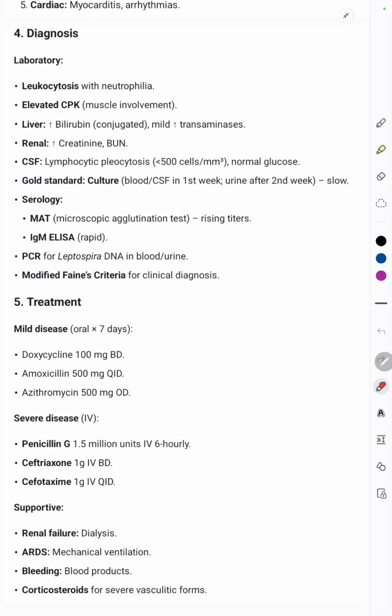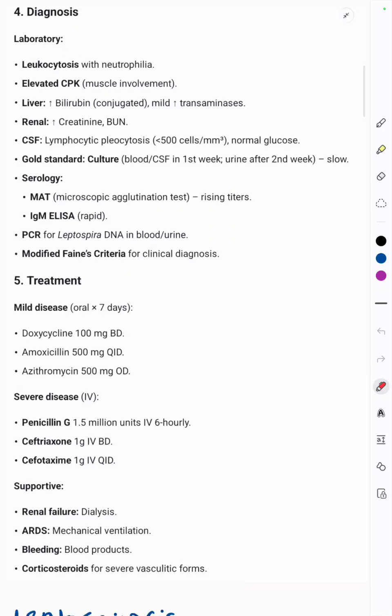Clinical treatment. So we can use doxycycline 100 milligrams BD for 7 days in case of mild disease. In case of severe disease, we require penicillin G 1.5 million international units IV 6 hourly, or ceftriaxone 1 gram IV is given.